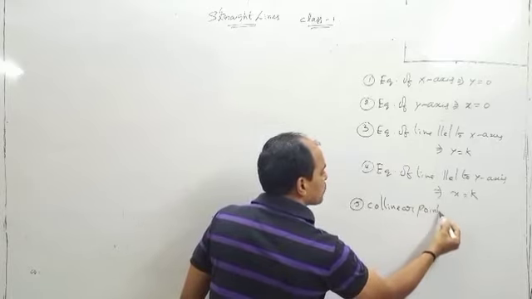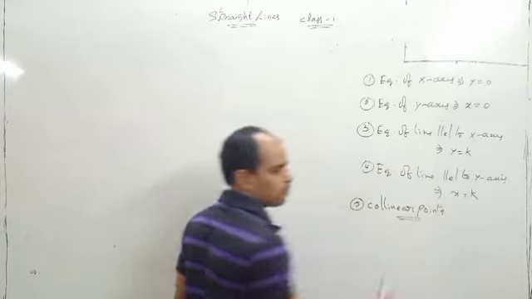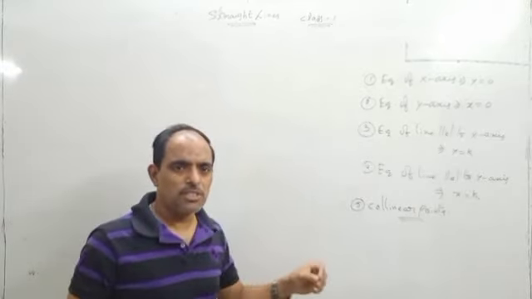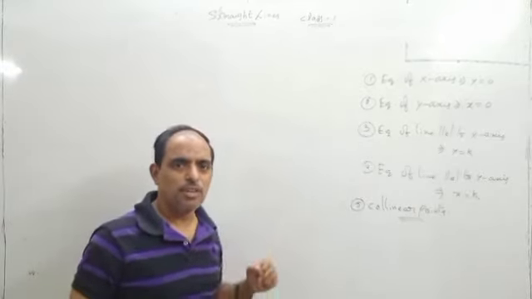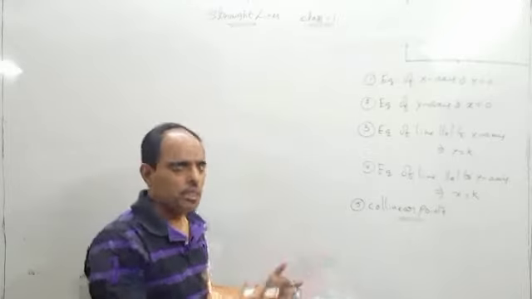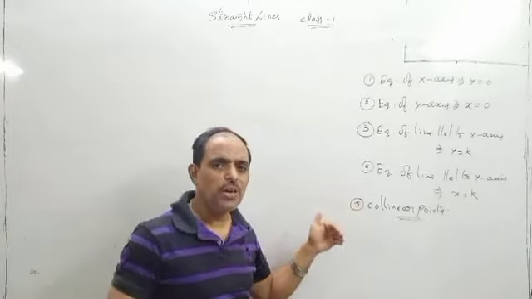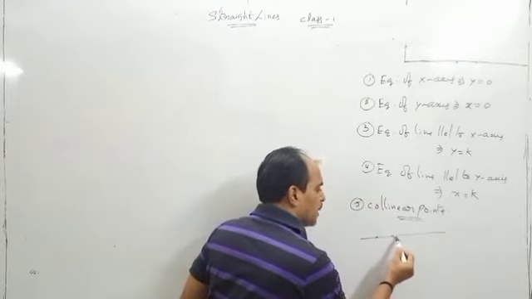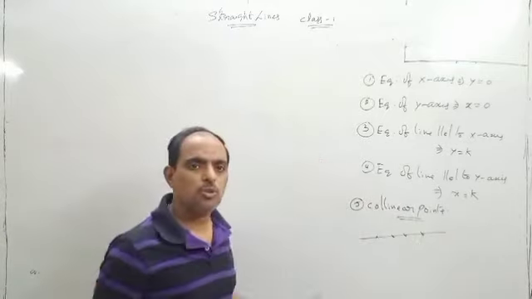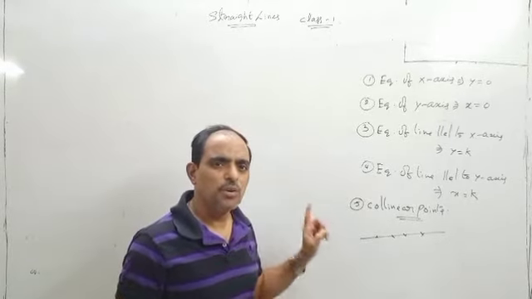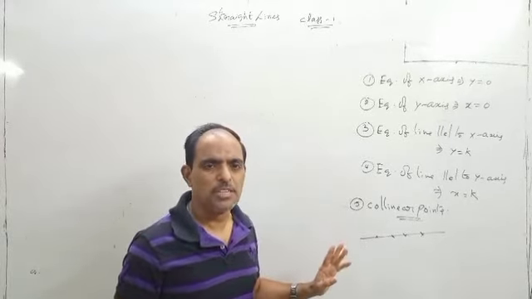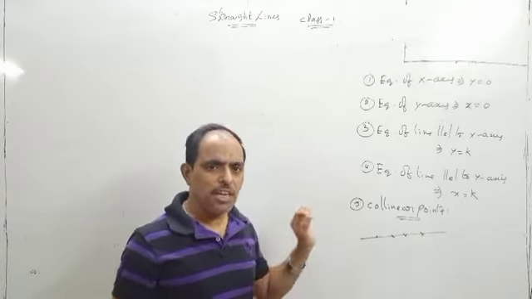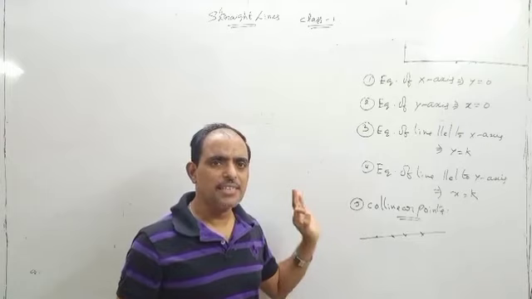Collinear points. What is meant by collinear points? Already you might know. Collinear. The person who works with us we call a colleague. So collinear points. Collinear means many of the points lie on the same line. Those points are said to be collinear points. Many points lie on the same line.